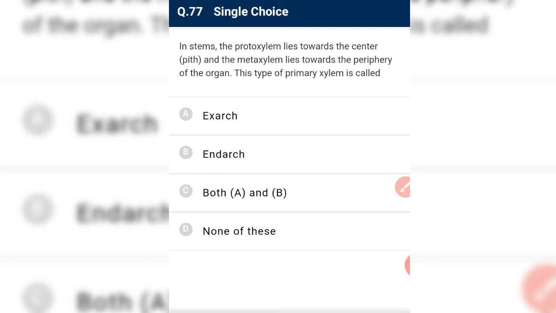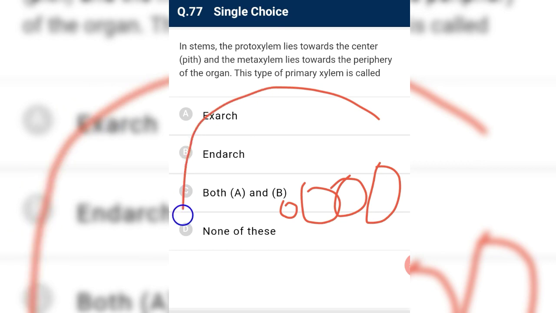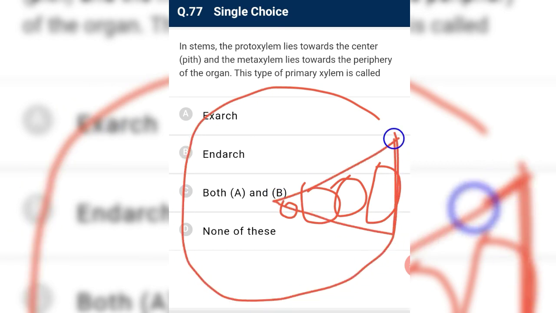In stem, the protoxylem lies toward the center. Protoxylem means smaller, and the metaxylem outside, toward the periphery, and this primary xylem is called endarch. It is endarch condition.